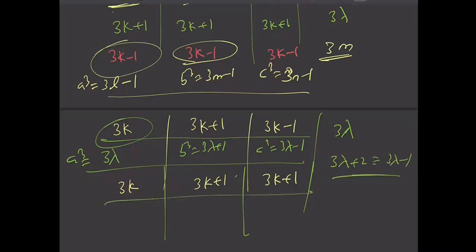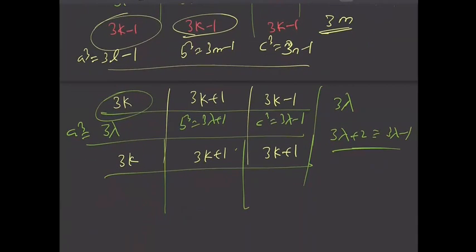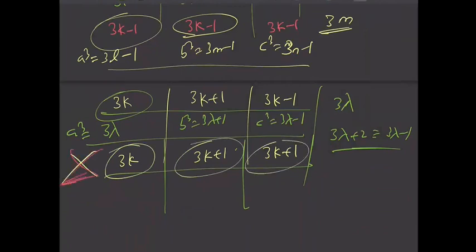So a cube plus b cube plus c cube is not a multiple of 3 here. But since a cube plus b cube plus c cube is a multiple of 6, it should also be a multiple of 3. So this case where a is of form 3k, and b, c are 3k plus 1, is rejected. This is not possible.